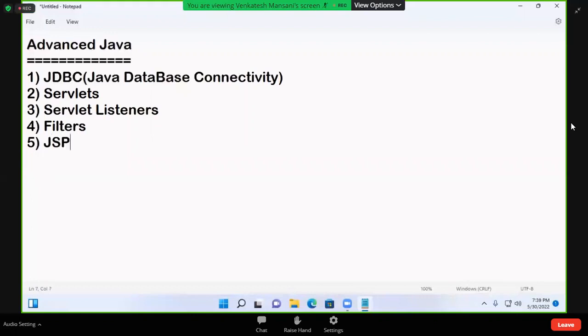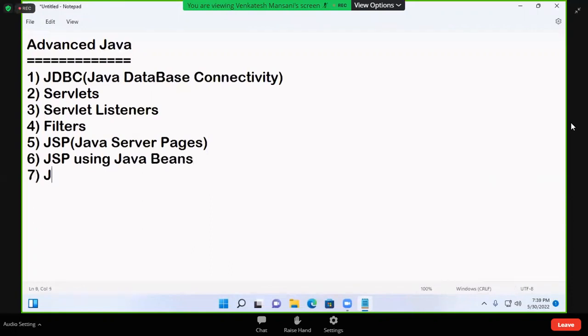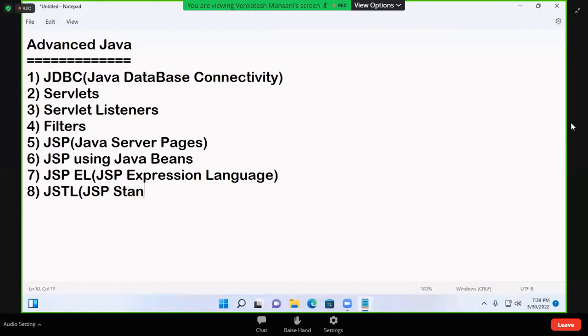Fifth topic, JSP, Java Server Pages. Sixth one, JSP using Java beans. Seventh one, JSP EL, JSP expression language. Eighth one, JSTL, JSP Standard Tag Library.